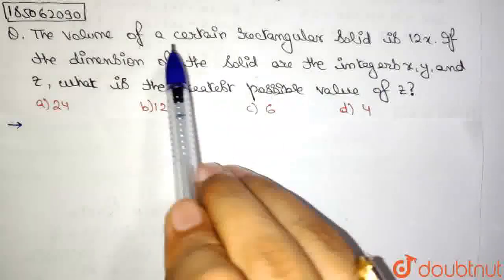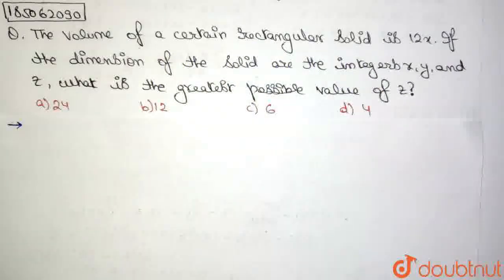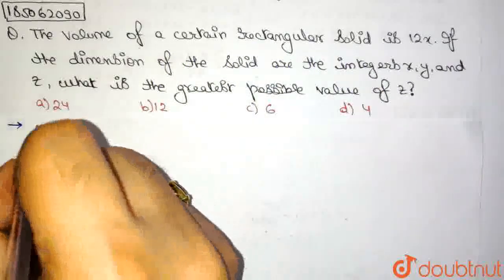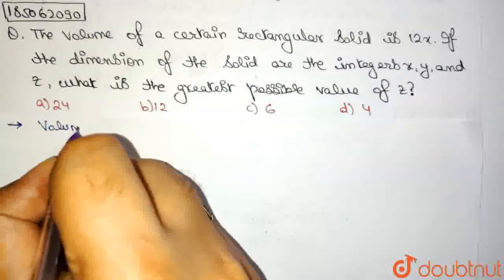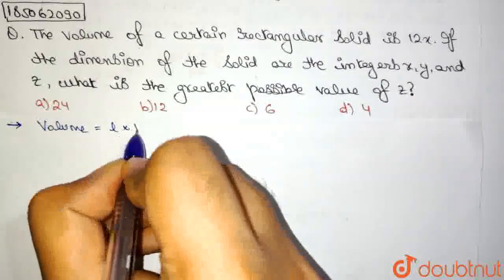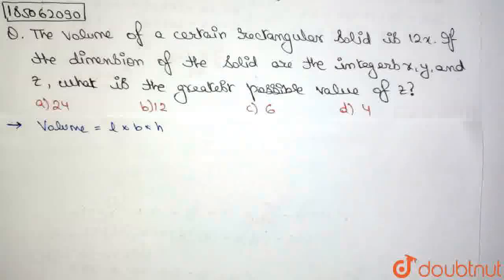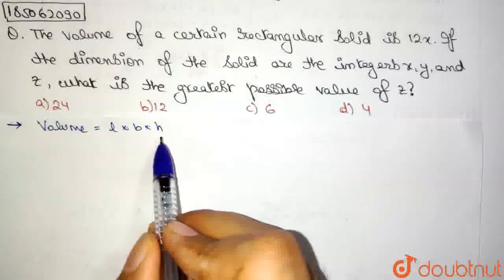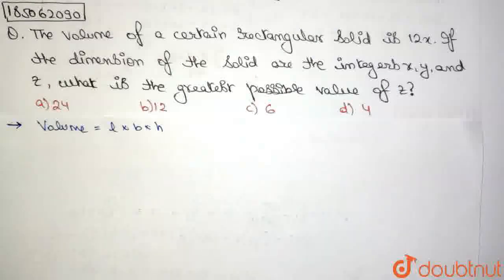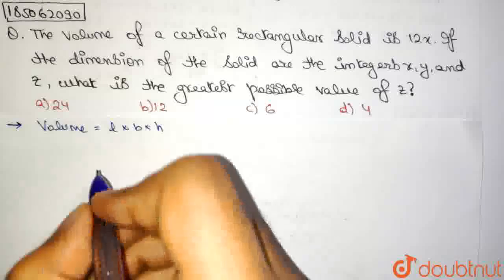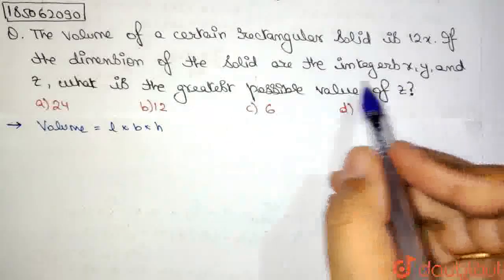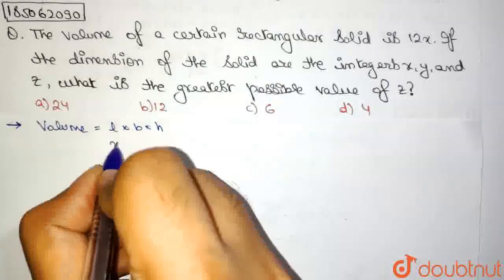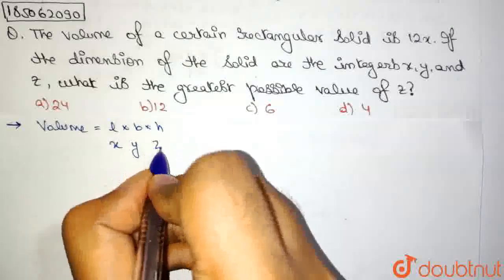For a certain rectangular solid, we know that the formula for volume is length into breadth into height. So the volume of any rectangular solid can be determined by length into breadth into height of that solid. Here we have been given the dimensions as x, y and z.